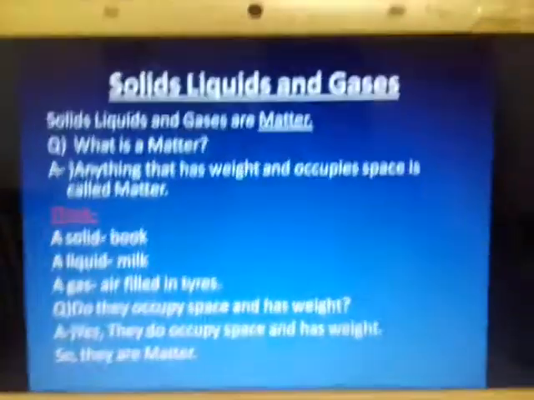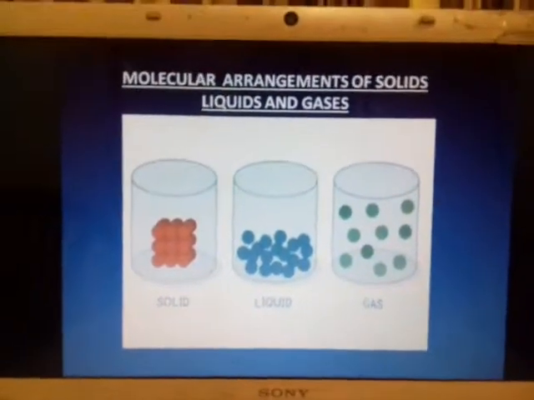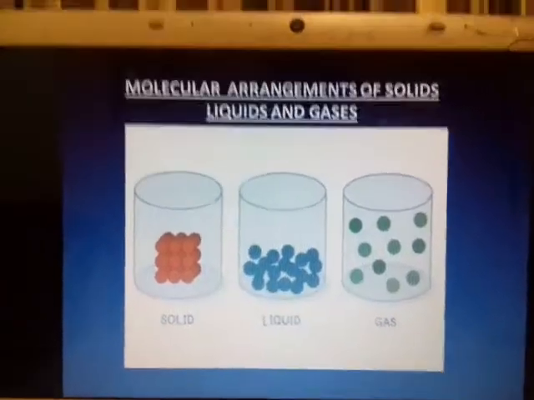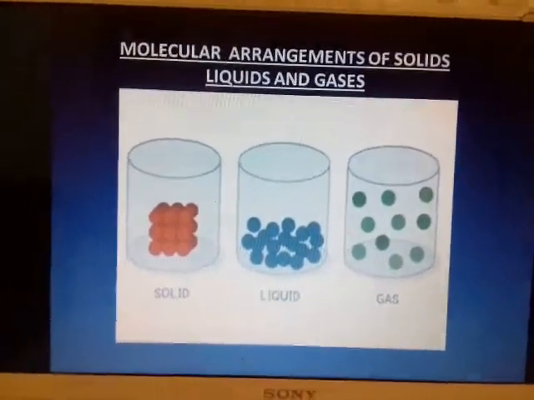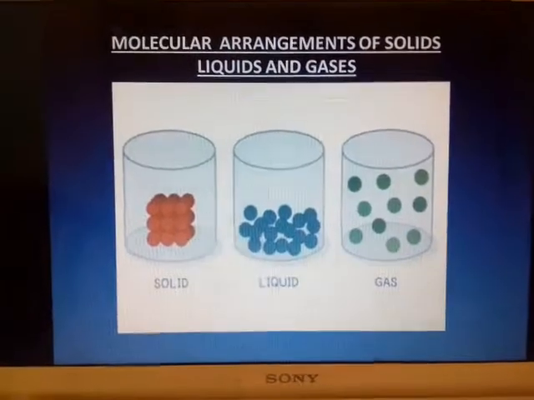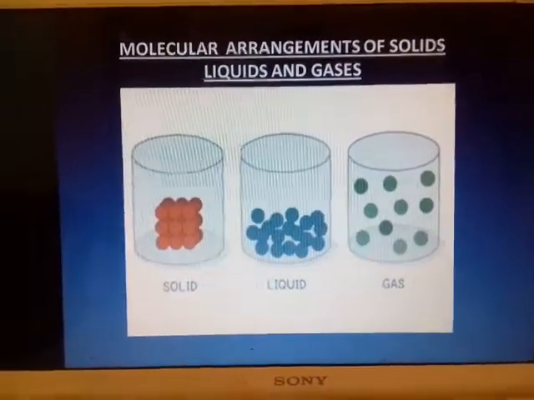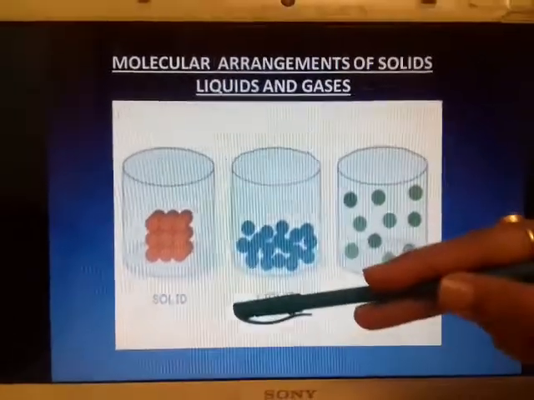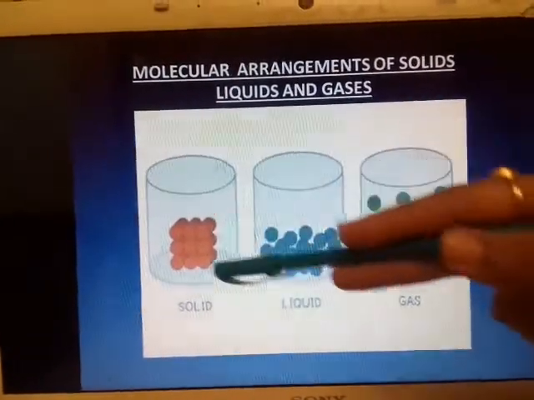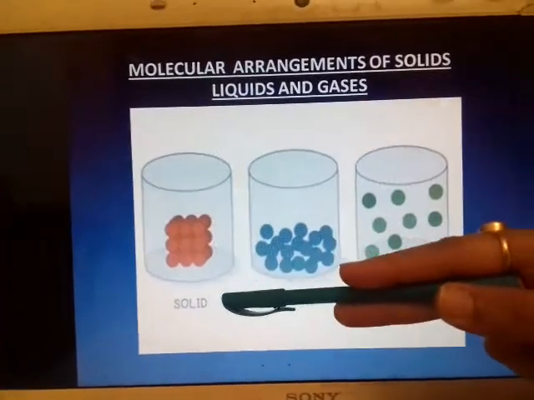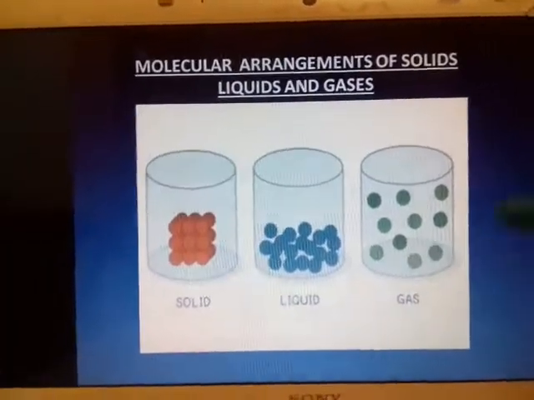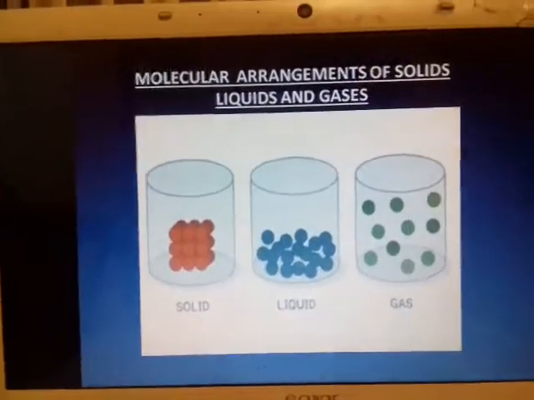So children, next is the molecular arrangement of solids, liquids and gases. In the picture you can very well see that the solids, liquids and gases are arranged in such a way that the molecular arrangement is being shown. In the case of solid, you can see the molecules are very tightly packed. That is the reason solids look very tough. It is very hard, it cannot be compressed and it occupies a solid space.